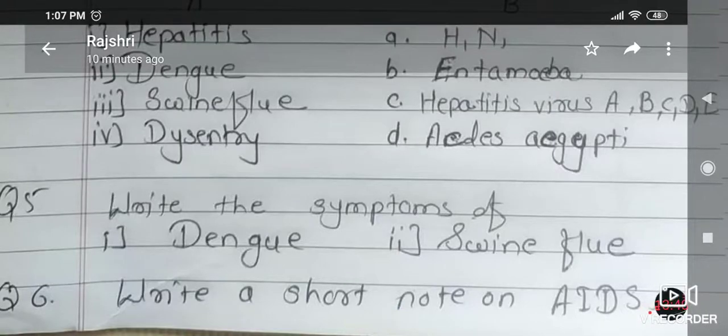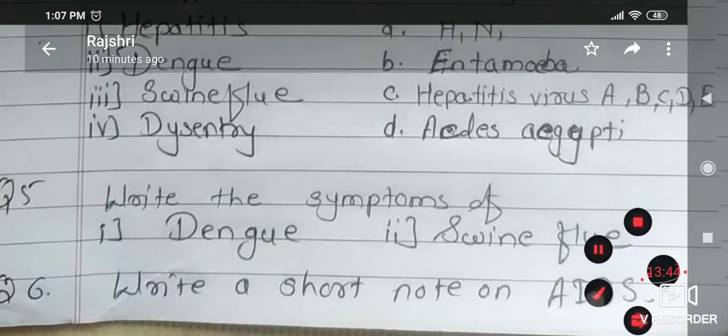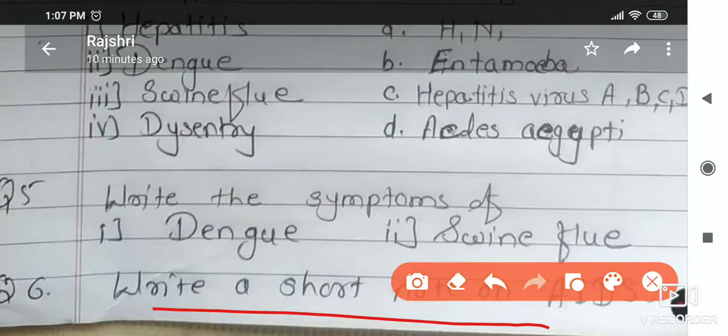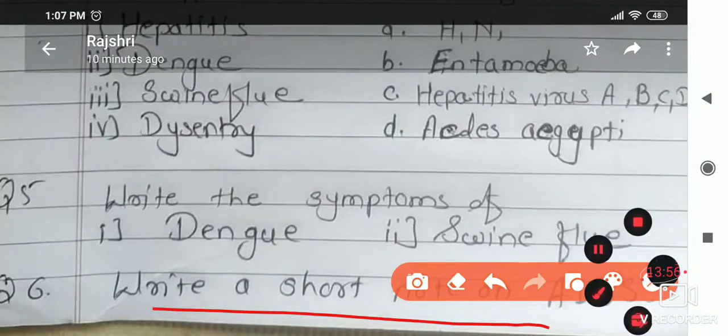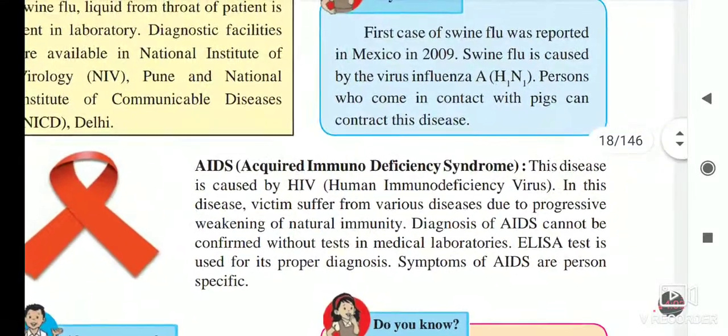Now the next question is: write a short note on AIDS. For this question you have to refer to the textbook, page number 9, where the short note on AIDS is given to us. Just see it and note it down, then no problem. For a short note they may ask you for 2 or 3 marks.